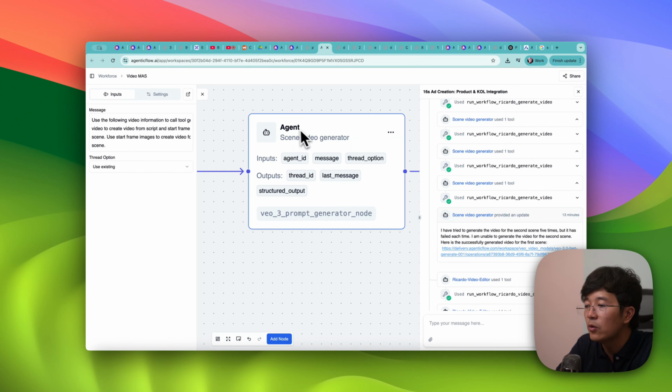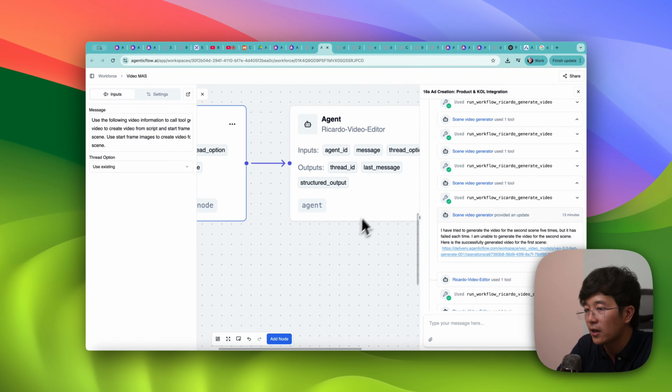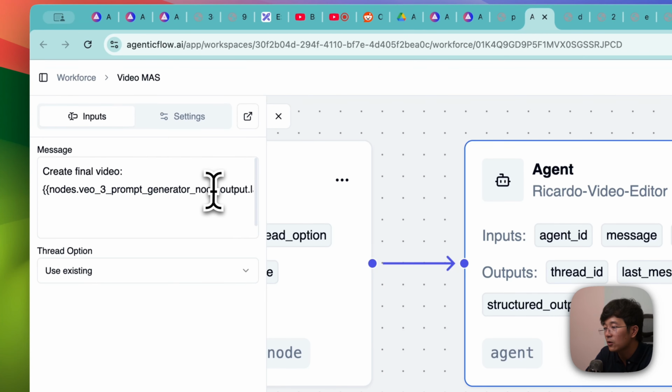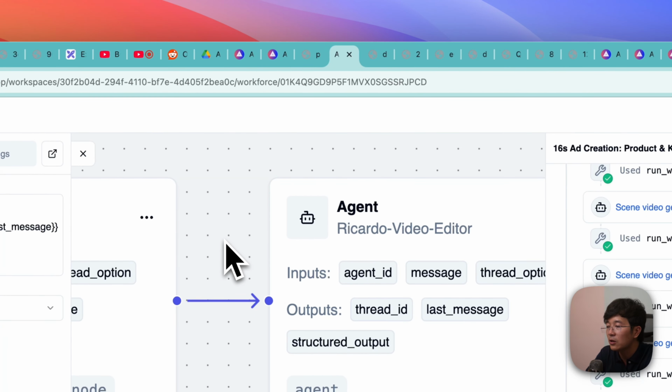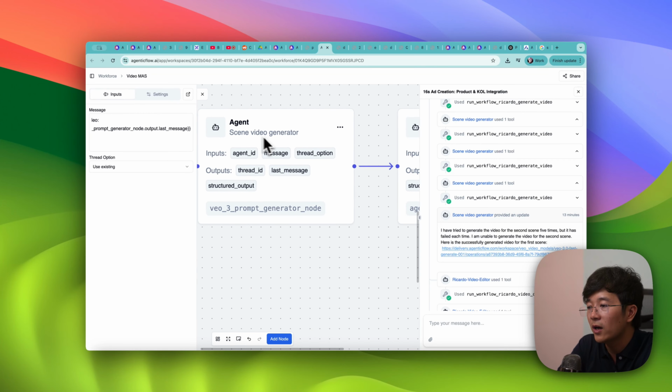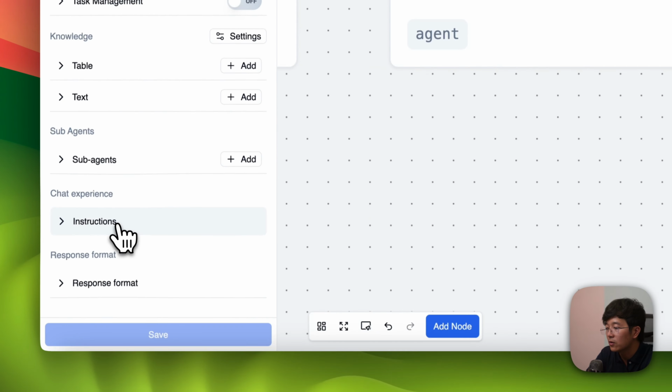We will change it so it will be easier to refer to. But as long as you can refer to the correct data, it will be able to generate the output and the last message. So basically, the final video editor takes whatever this node outputs, and then does something.